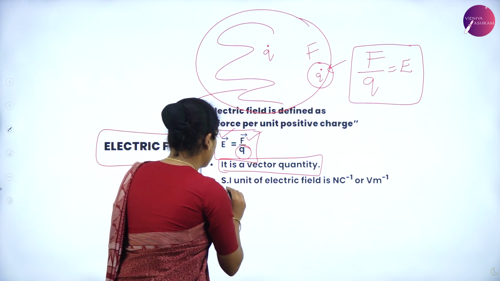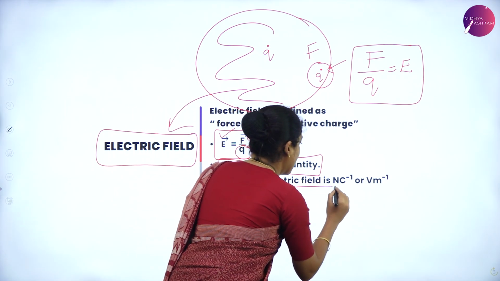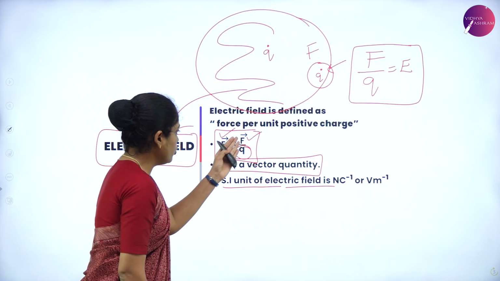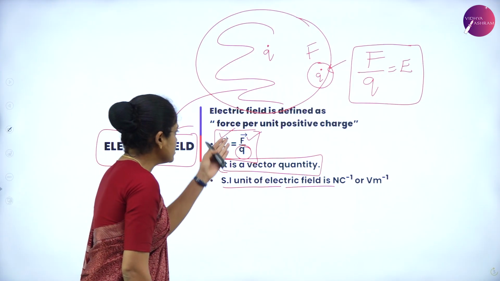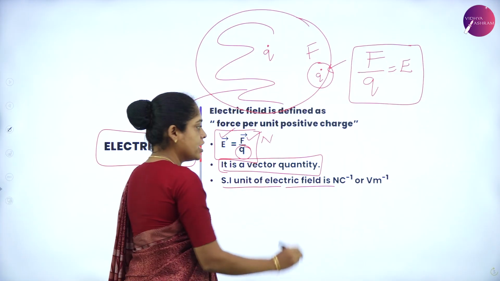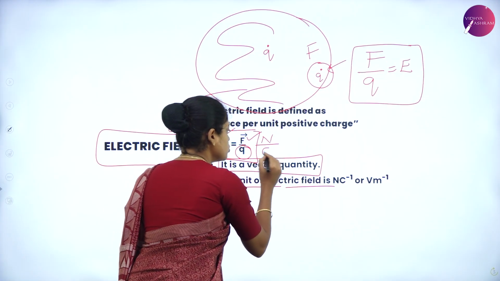The next thing is SI unit of electric field. Here we have the equation. E is equal to F by q. What is the SI unit of force? The SI unit of force is Newton and the unit of charge is Coulomb.